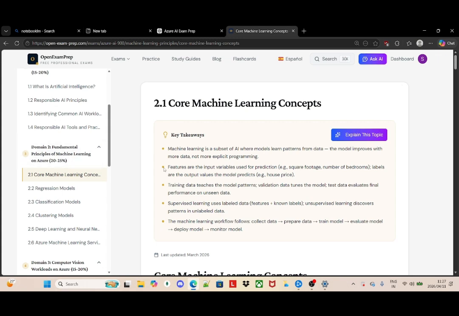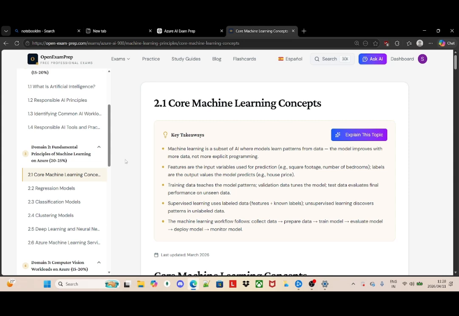As you can see, I'm dealing with the domain fundamental principles of machine learning on Azure, and I just want to dig in deeper. What is machine learning? Machine learning is all about using data to find patterns and make predictions automatically instead of writing fixed rules in the code. When we're dealing with the principles of machine learning on Azure, we have three main types of machine learning that we need to know.